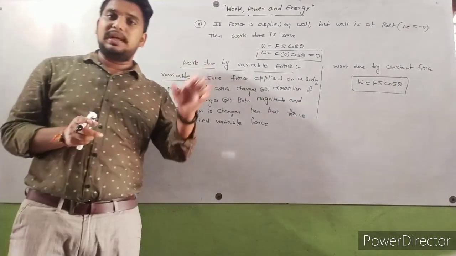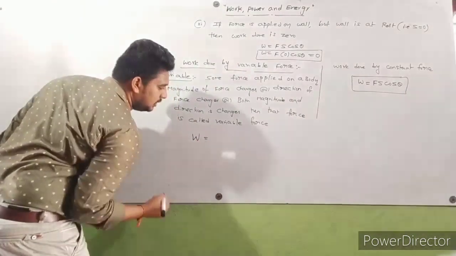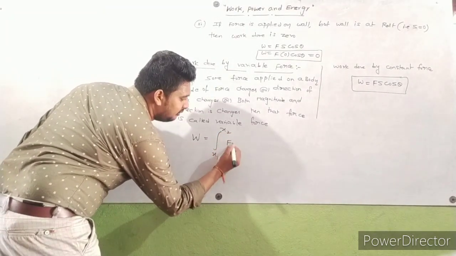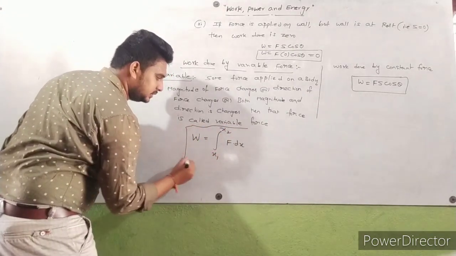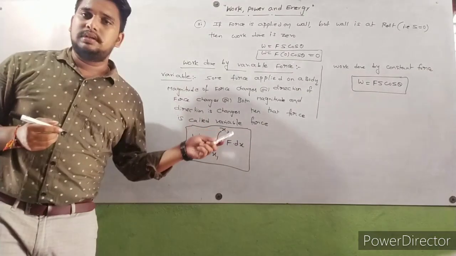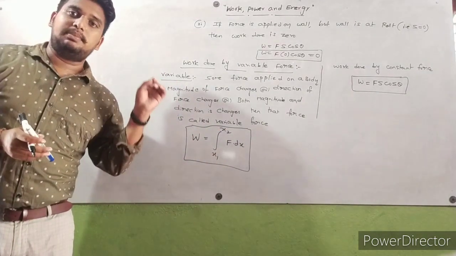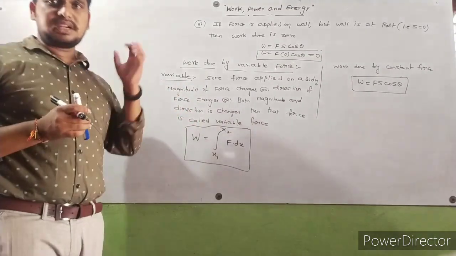Work done by variable force: W is equal to integral from x1 to x2 of F dx. Integral from S1 to S2 of F dx. So this is the formula for work done by variable force.